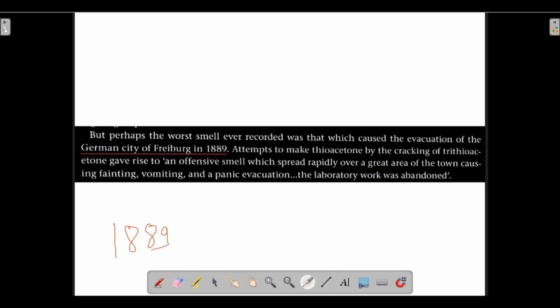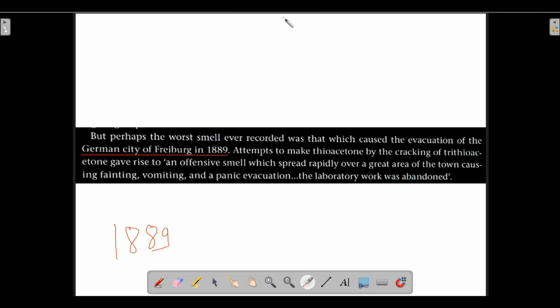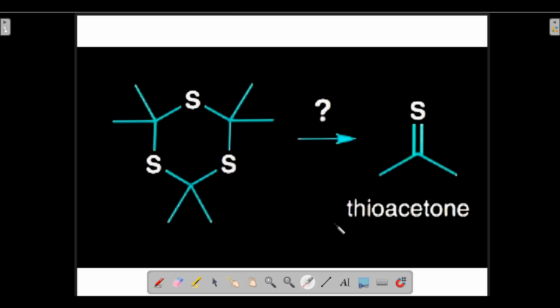Now, what is the structure of thioacetone? You can have a look. Thioacetone looks something like this. Now this is acetone.